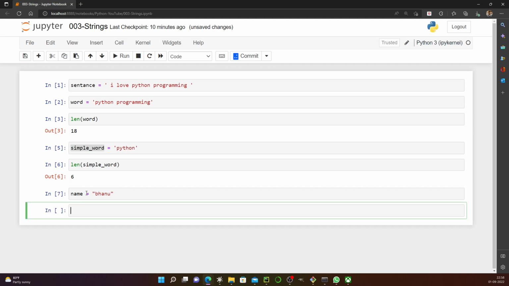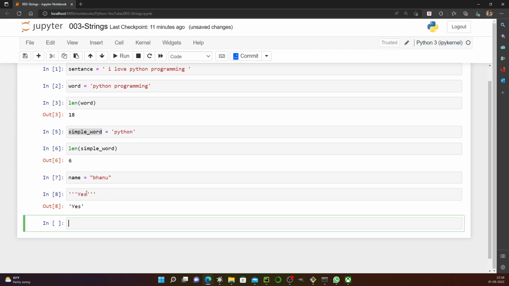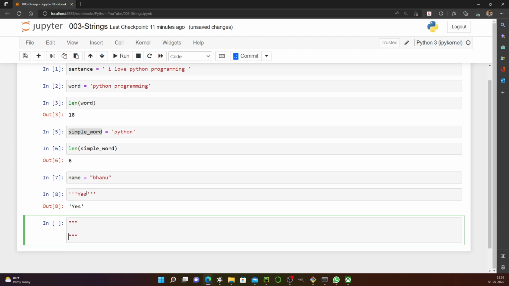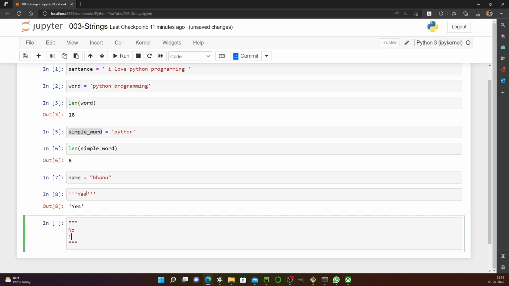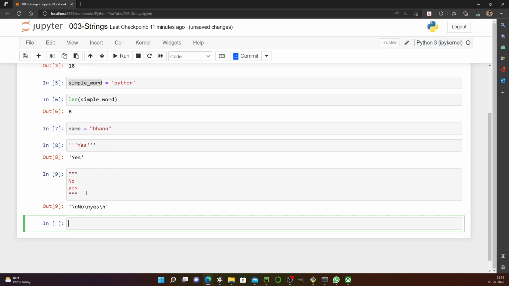This is also one way of creating a string, and we can also create strings with double quotes, and something of that sort too. This is how we created multiple strings.